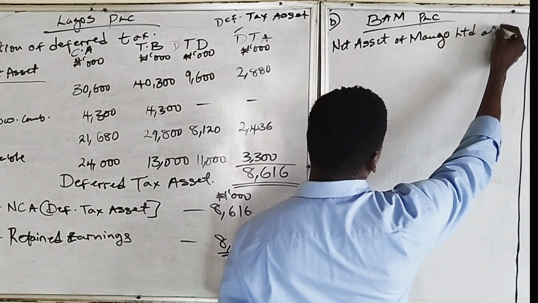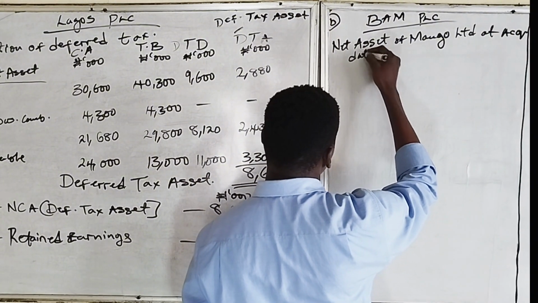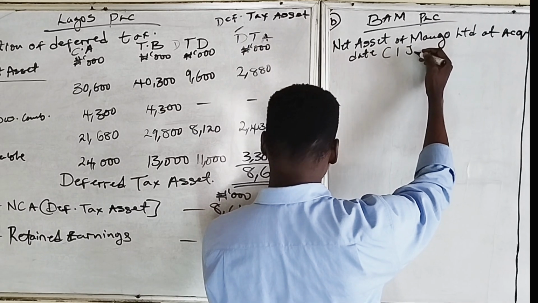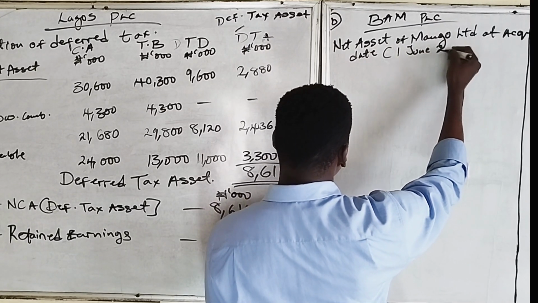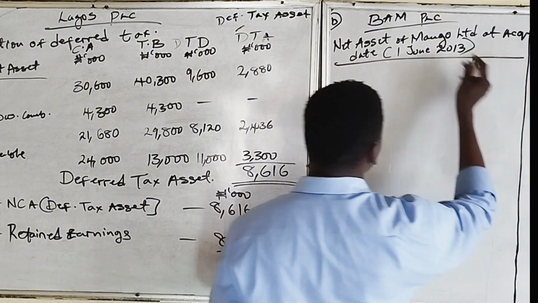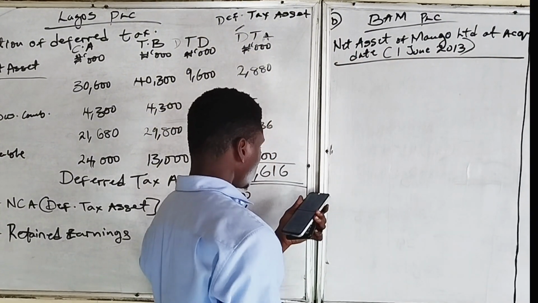Mango Limited at acquisition date, which is 1st June 2013. So the net asset of Mango Limited as at 1st June 2013, that's at acquisition date. They said it includes,